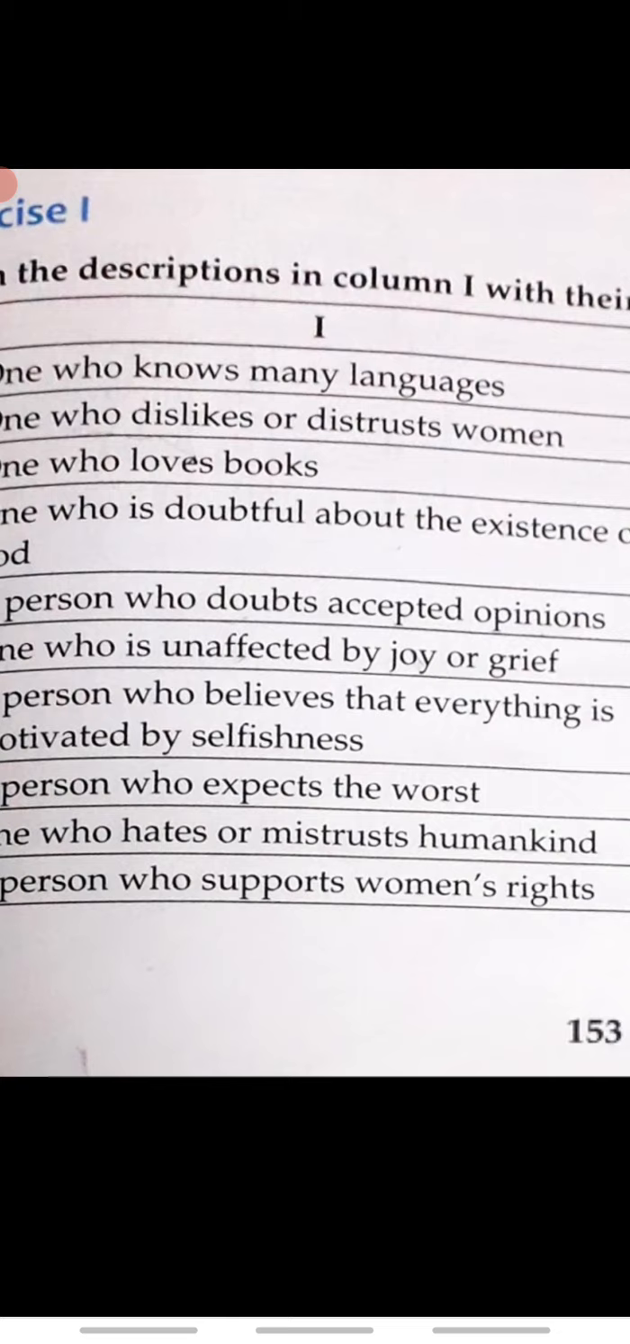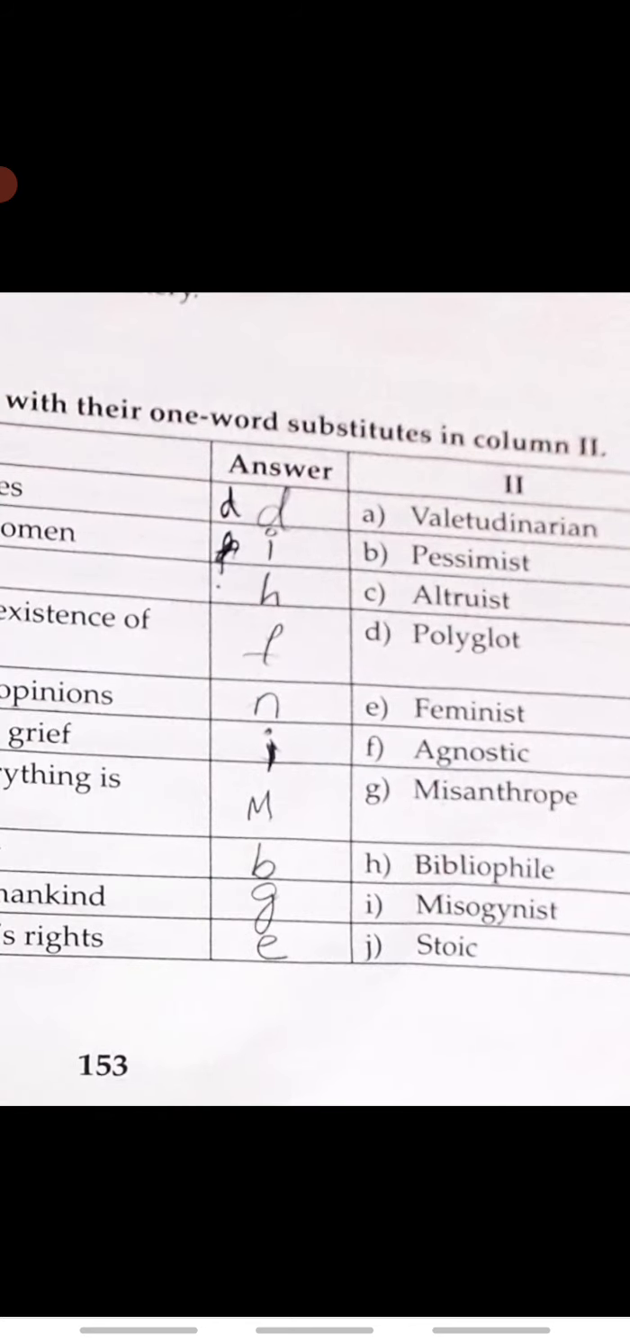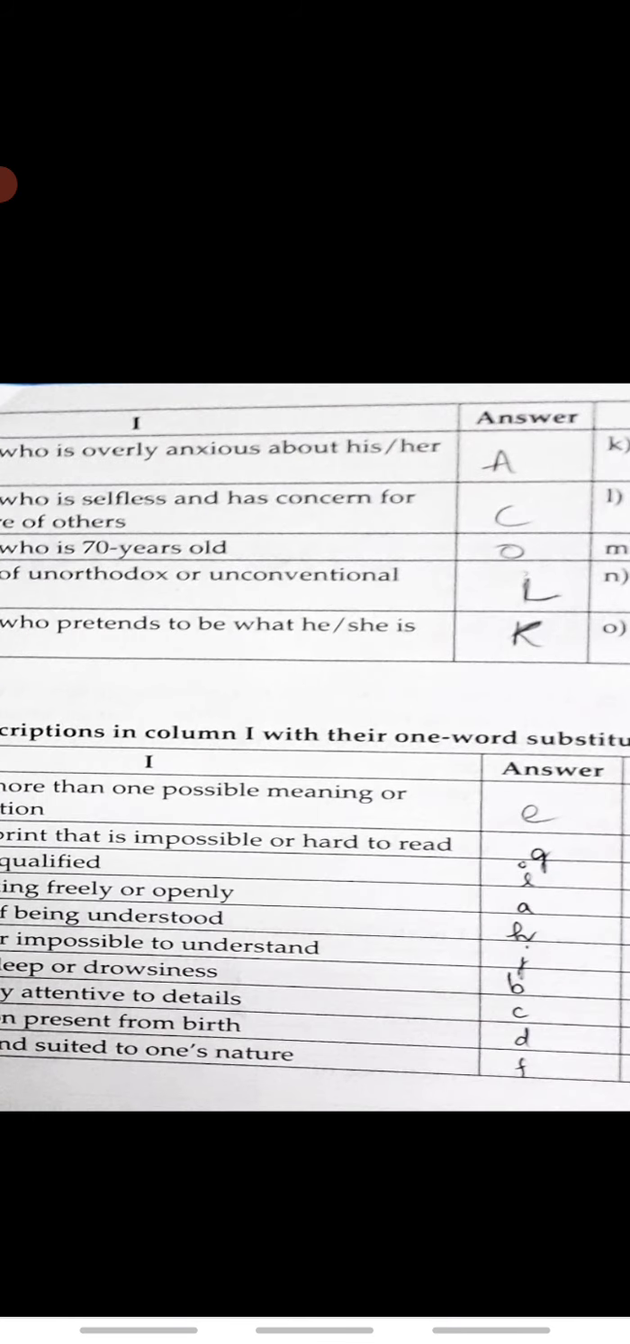So once again we'll see. One who knows many languages is called a polyglot. So I'll just tell you the answers. It is D, I, H, F, N, J, then M, B, G, E, and then in the next page it is A, C, O, L, and K.